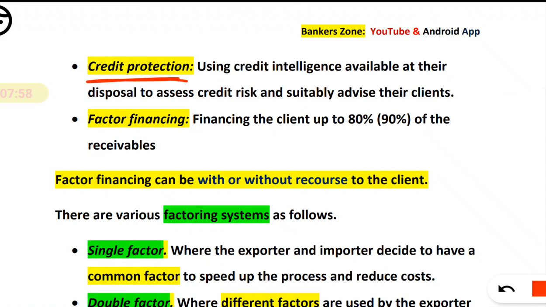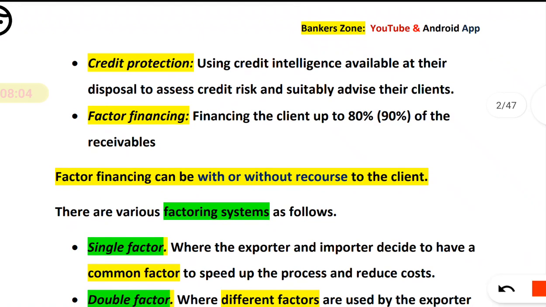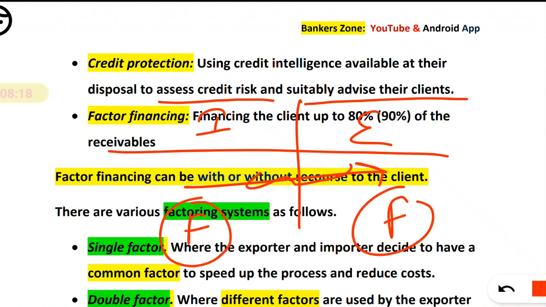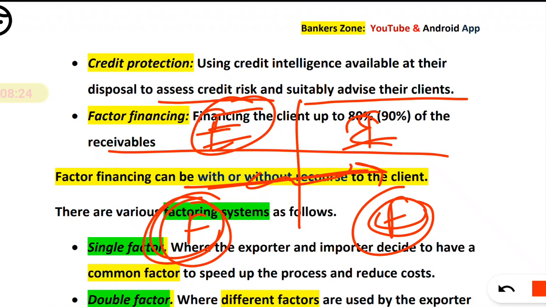Now, what is the next benefit of factoring? Credit protection. Using the credit intelligence available at their disposal to assess the credit risk, they advise their clients. Factors are very professional. I repeat: importer, exporter, goods have been sent, and then here is a factor, generally in the country of the exporter.